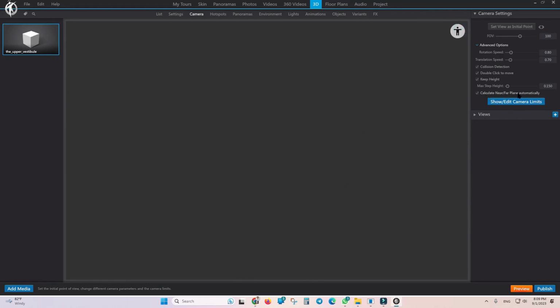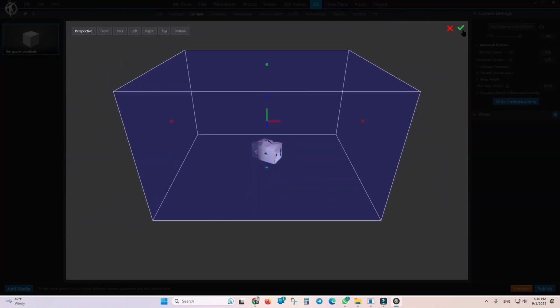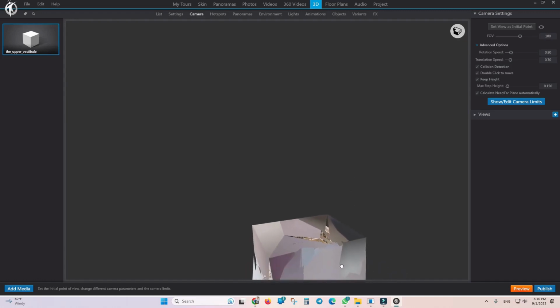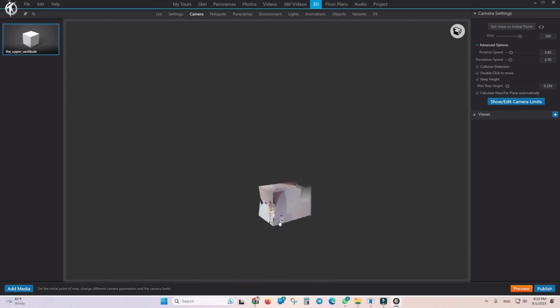So if the clipping limit near far plane automatically option is enabled, it will automatically calculate these purple planes you saw here. If it's not enabled, you'll have to set them manually. Well, the model disappeared. When you lose track of a model, you need to rotate a bit. Right now the model is down here until you can find it. I'll bring it up here.